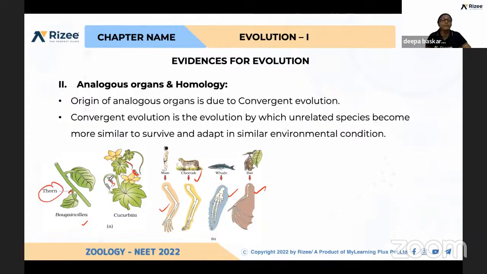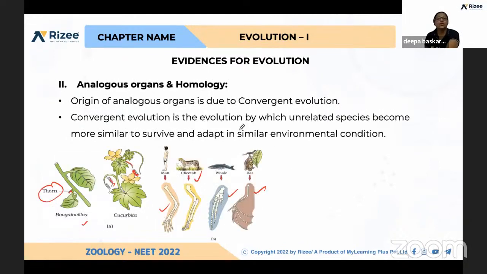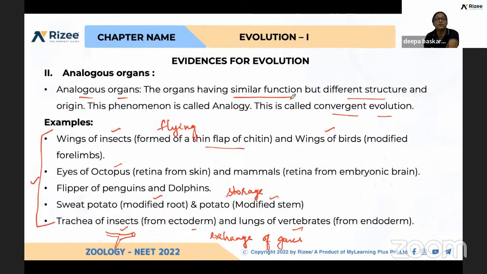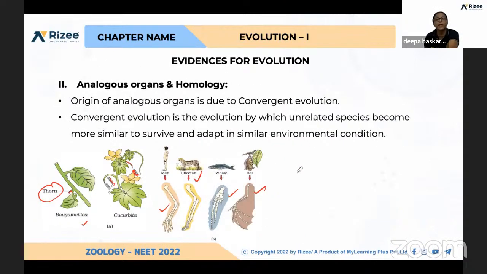This is the same structure but for climbing. I mean climbers will have these tendrils. Yeah, so that's all about morphological and anatomical evidences.